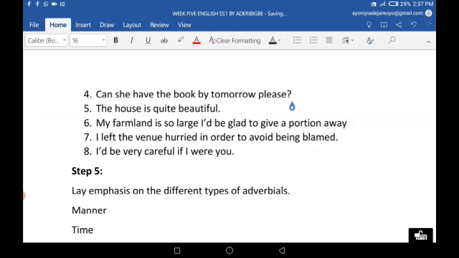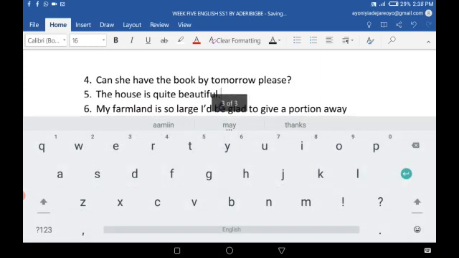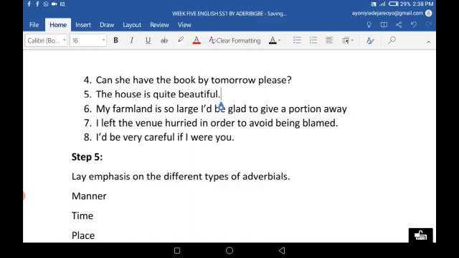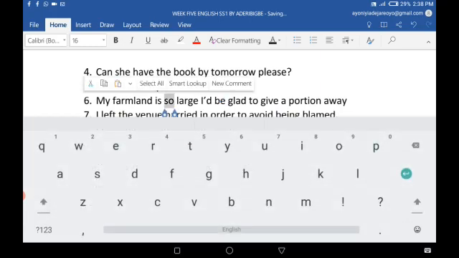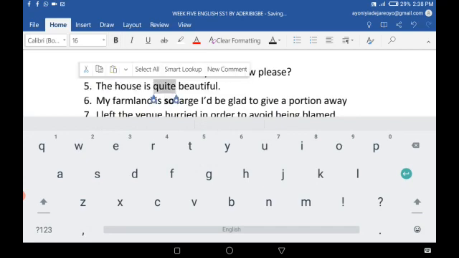The house is quite beautiful. Quite is the adverb here, modifying beautiful. My farmland is so large, I'd be glad to give a portion away. I'm so magnanimous like that. So is what we are emphasizing here, which is the adverb.